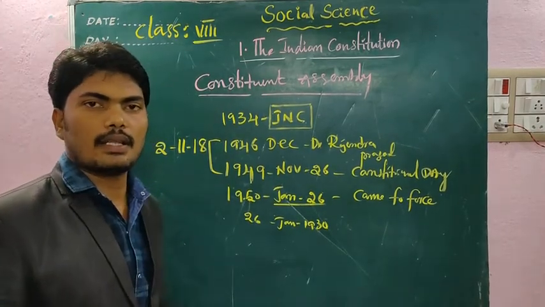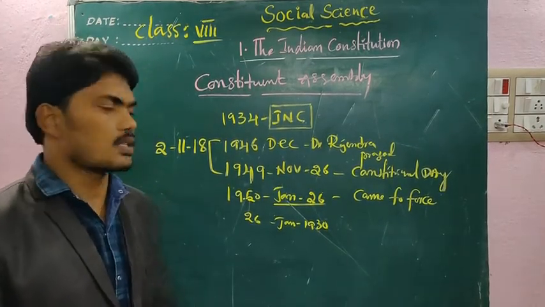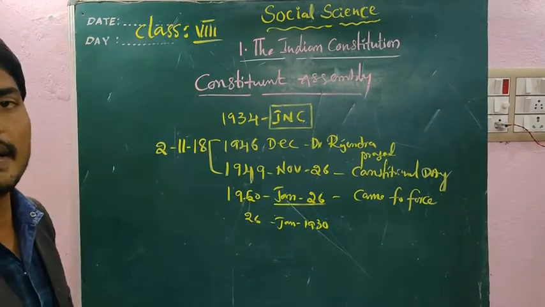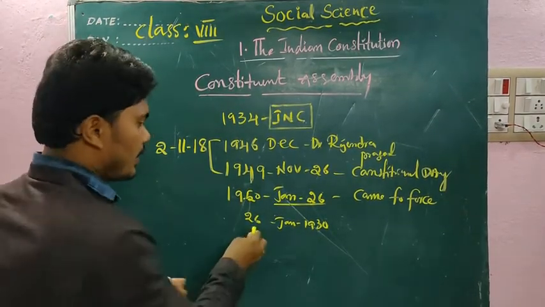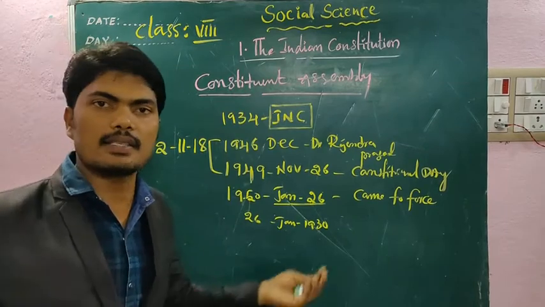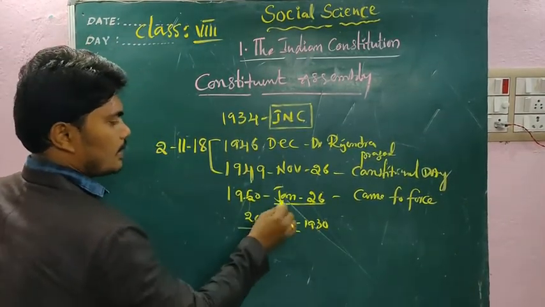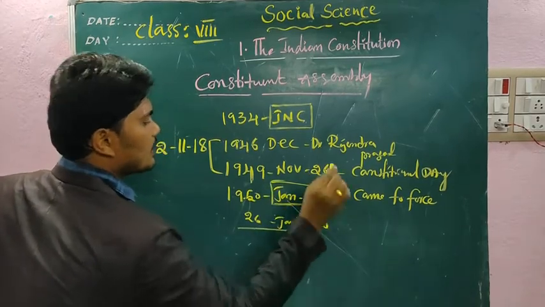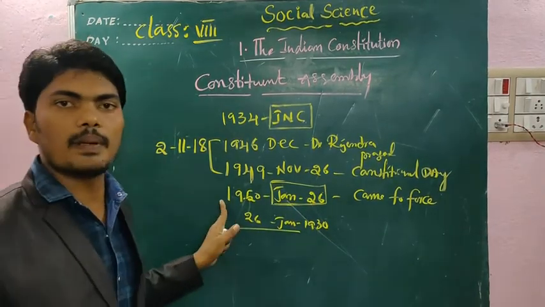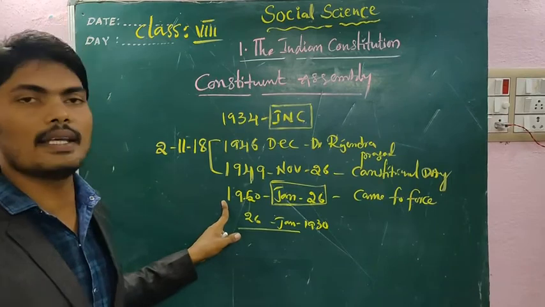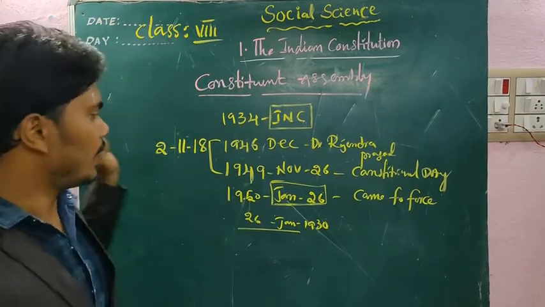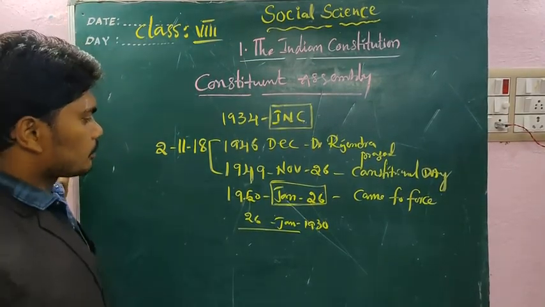At that time Jawaharlal Nehru announced Purna Swaraj, complete independence of India, on 26th January 1930. But it was not a success. The historical day we take, 26th January 1950, for the implementation of which one? The Indian Constitution.